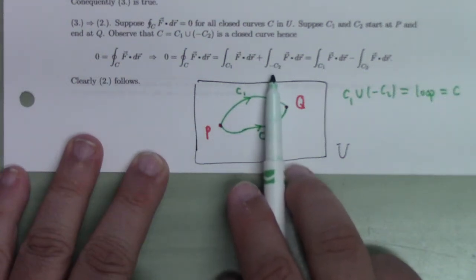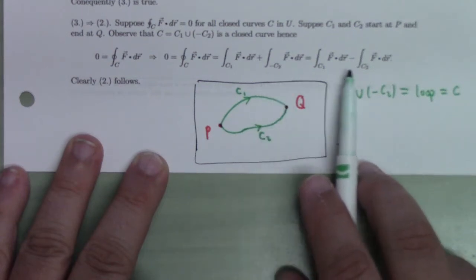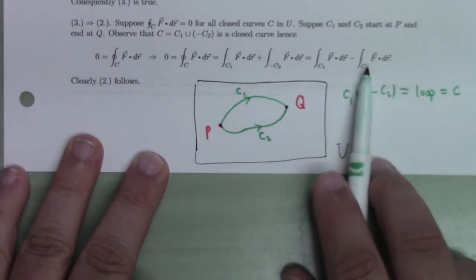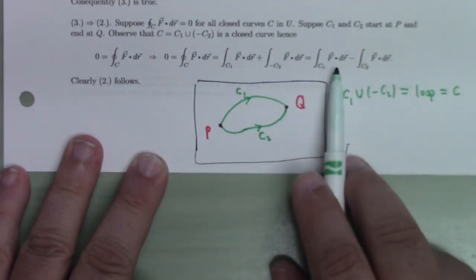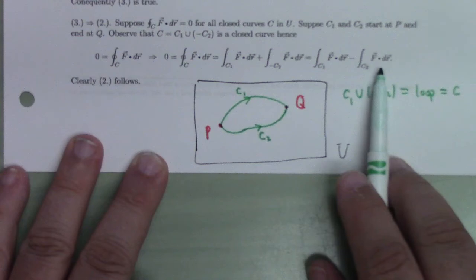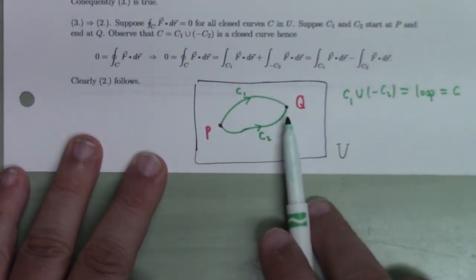Reverse the curve to pull the minus out, and you get the integral over C1 minus the integral over C2, which equals 0. So the integral over C1 is equal to the integral over C2. But C1 and C2 being arbitrary paths, we've proved path independence.